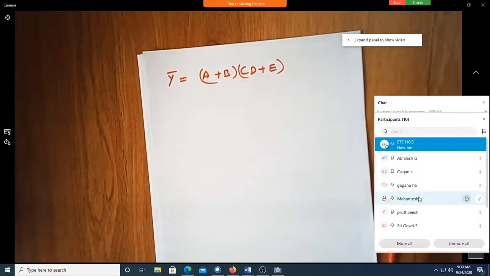It's always better to implement the pull down first and then the pull up, because pull down is exactly the circuit in the equation. If it is plus, you put it in parallel. If it is and, you put it in series.